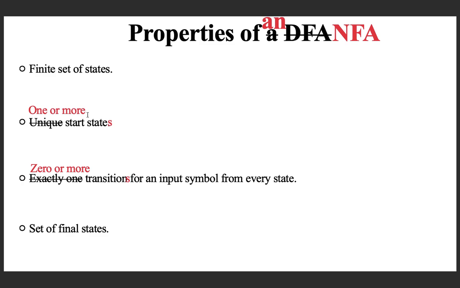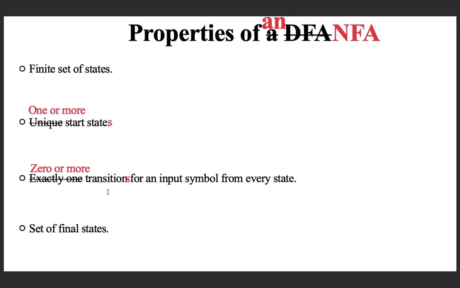The only other difference is in the definition of the transition function. You know that there is exactly one transition for an input symbol from a state for a DFA, but here there could be more than one transition or zero transitions.